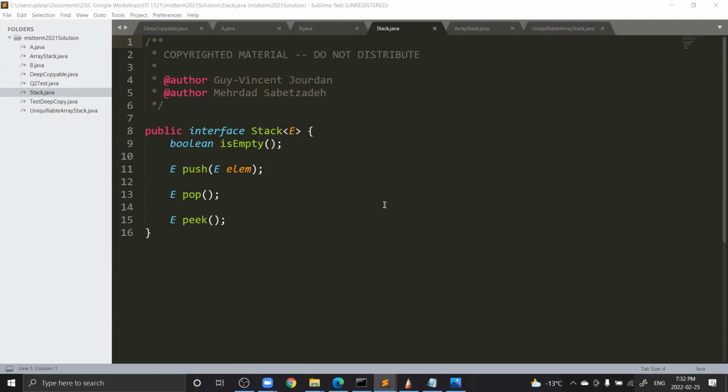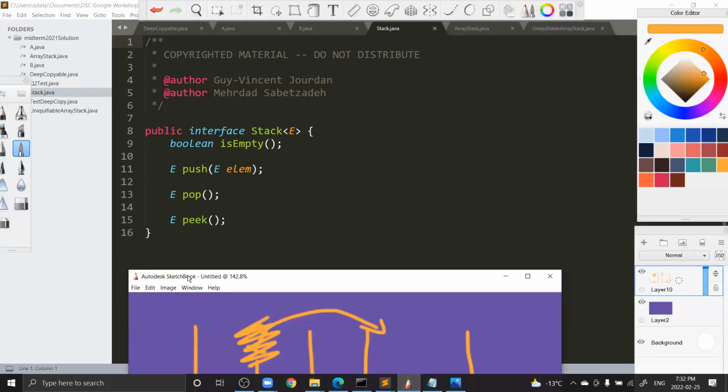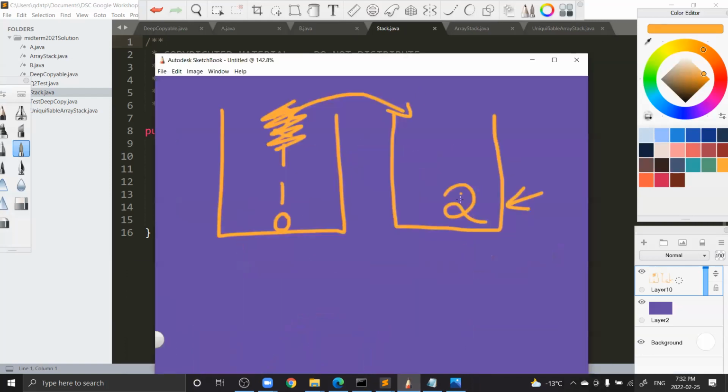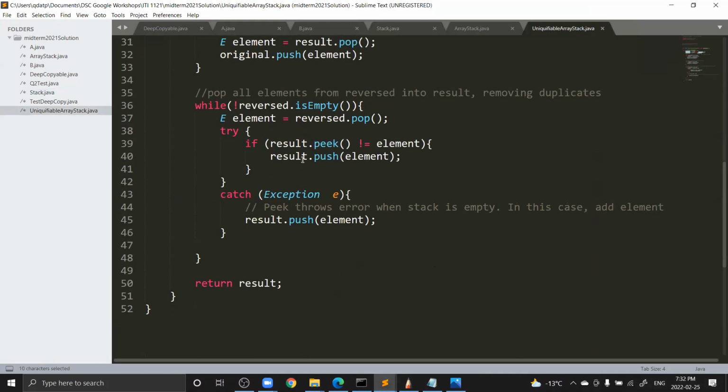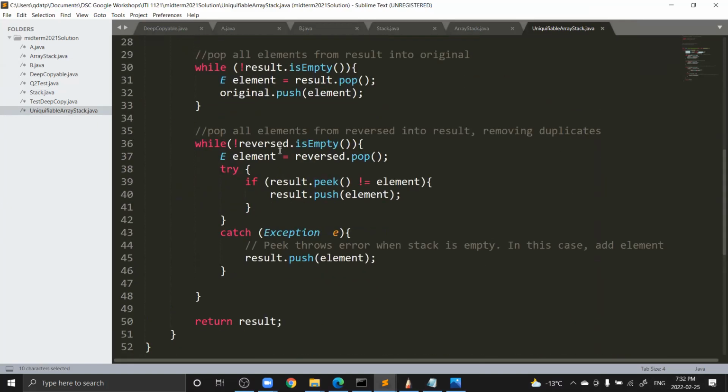Kevin asked, so just making sure I understand, it would read the catch statement first, right? Because the stack is initially empty. What's going to happen is when you peek from the stack, and let's say that it is empty, it's going to throw an error, and when peek throws an error, then you know that the stack is empty. But you don't want your program to crash because of it. That's why you have the try and catch statement there. So my advice is just to go through this code and do it on paper. It's only 3 while loops, and afterwards you will see what I mean by the try and catch statement.